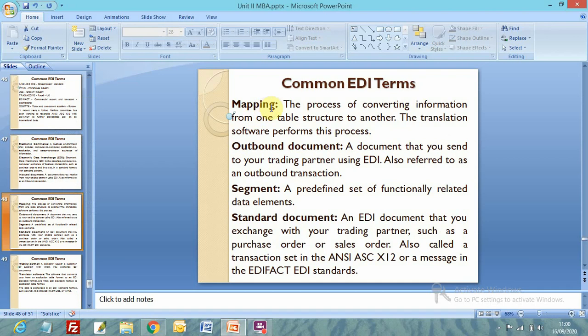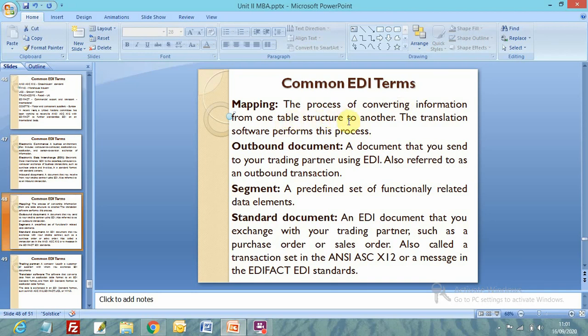Next is mapping. I've used the word mapping when we are communicating, sending orders to our trading partner, then it maps. The software communicates to each other, it maps. Mapping is the process of converting information from one table structure to another. The translation software performs this process.